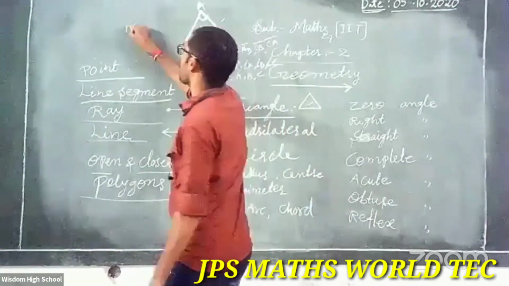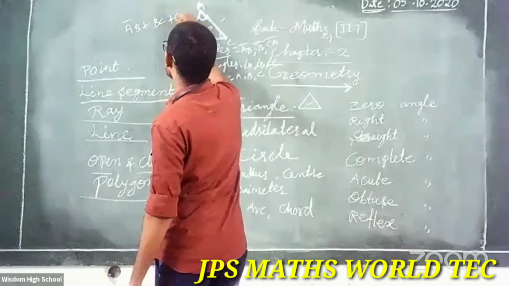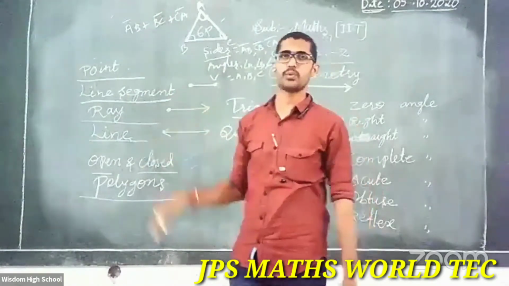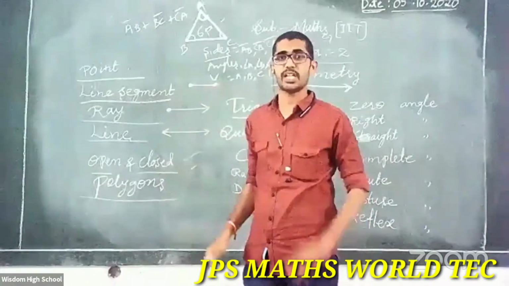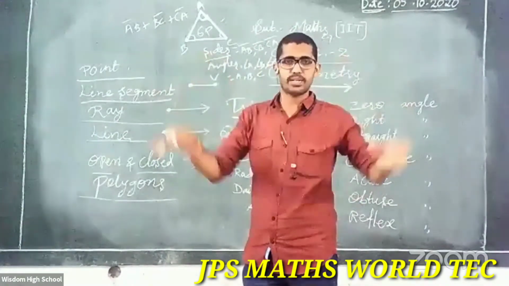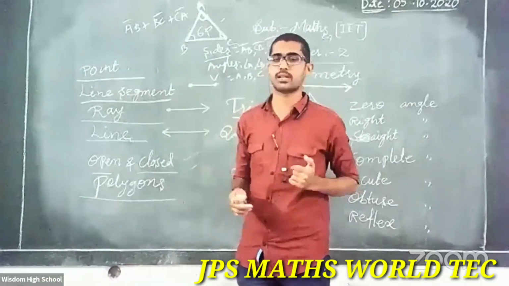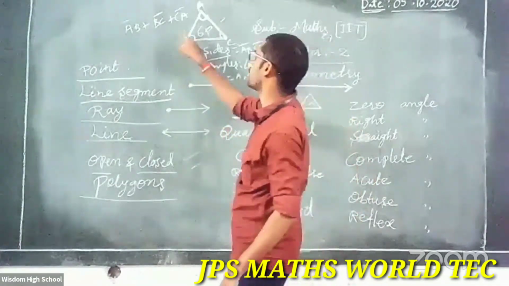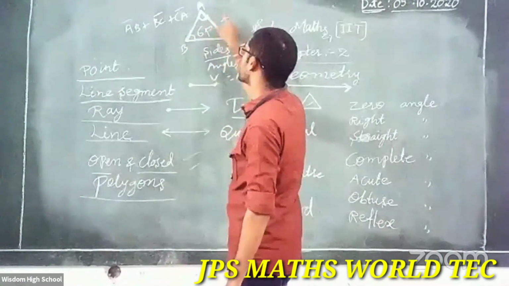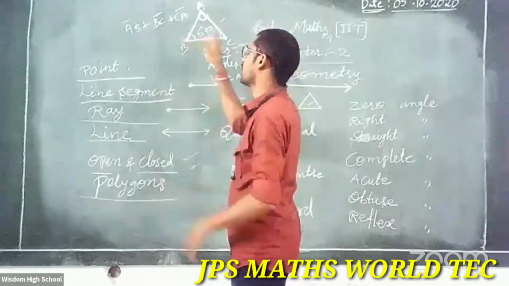Suppose here AB plus BC plus CA. It is more useful. Why? Because it is not only in geometry. When you go to the algebra topic, at that time different types of figures are given. Suppose a triangle is given and it asks to find the perimeter of the triangle. Then observe what is given: AB meters, BC meters, and AC meters. Add them all. Then simple, that is the perimeter.